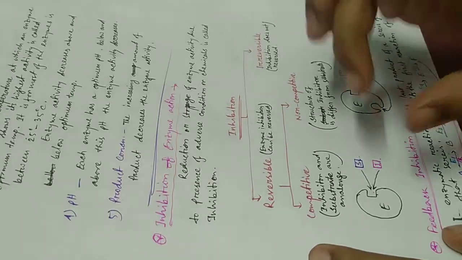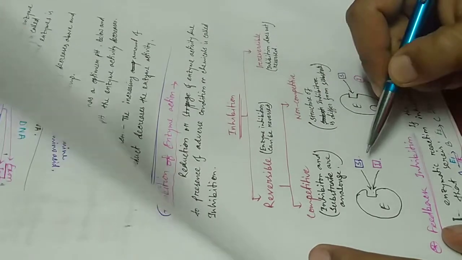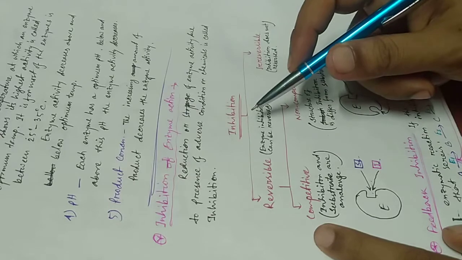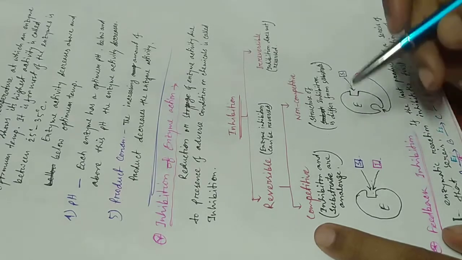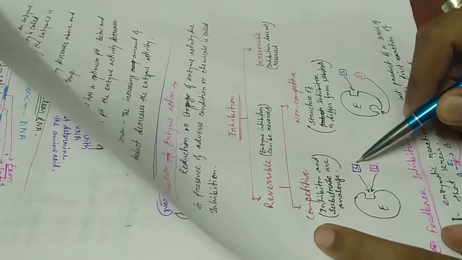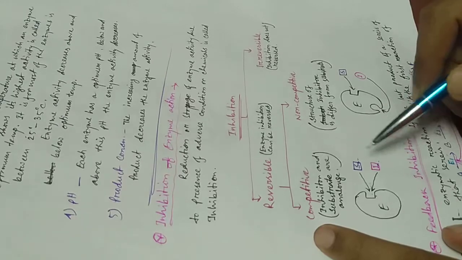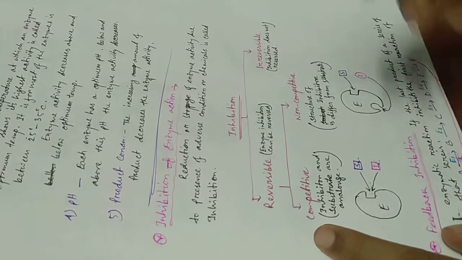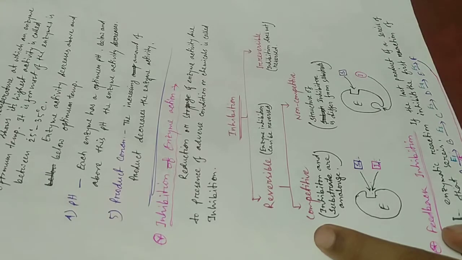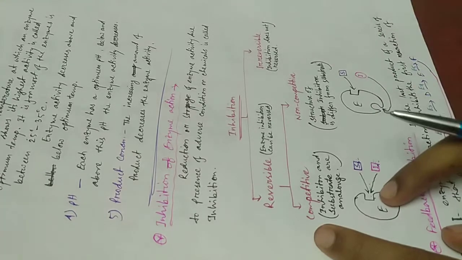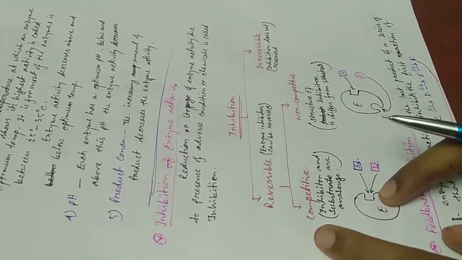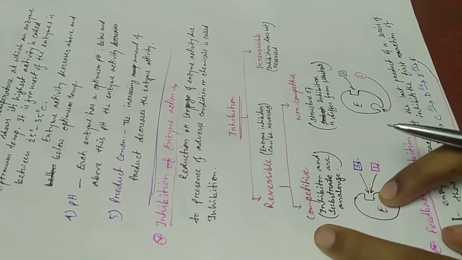For that, a competition will occur between the substrate and inhibitor. It is called competitive inhibition.